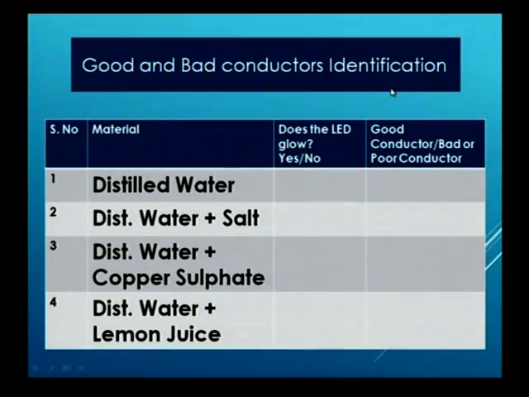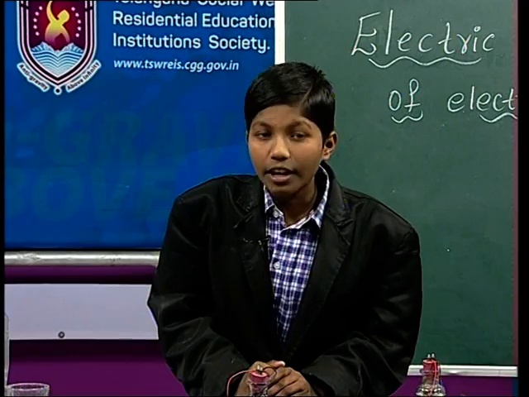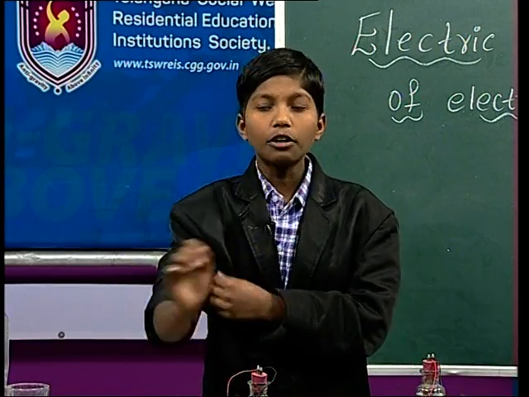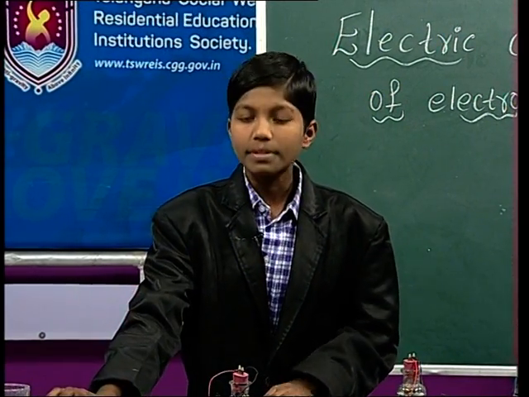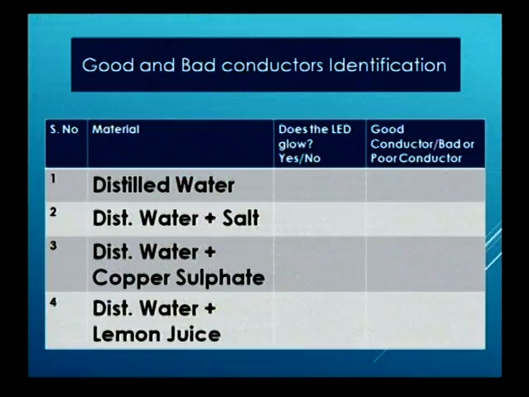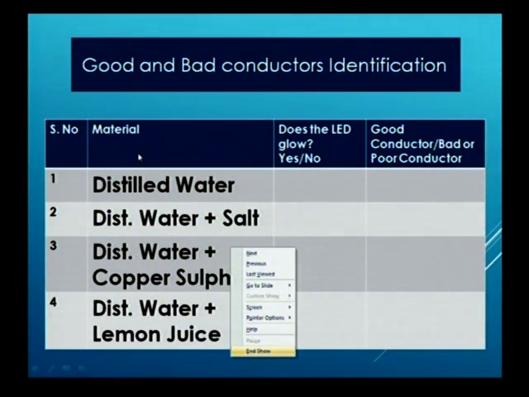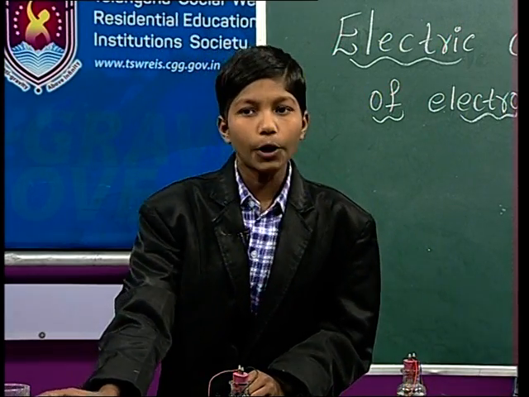Yes friends, now today we have one work, that is we have to complete our table and fill up all the columns. Please keep your eyes on the screen friends. Here we have good and bad conductors identification. We already know friends what is good conductor and what is bad conductor. Here we have a table, the first column is material and the second column is LED bulb glow, yes or no, and the third one is good conductor or bad or poor conductor.